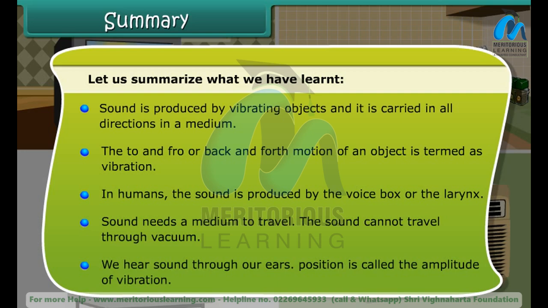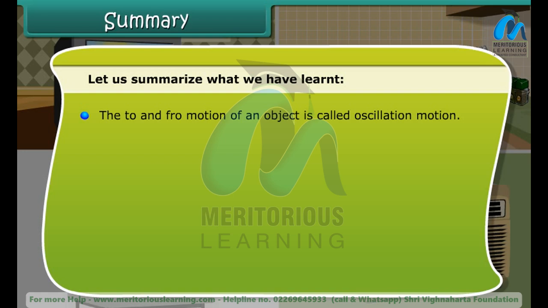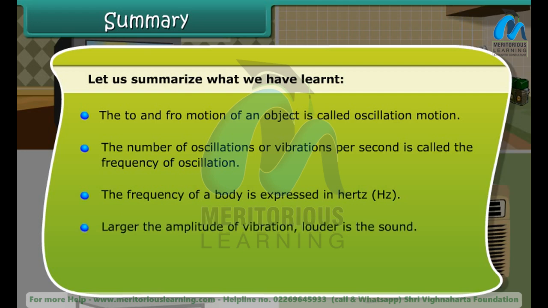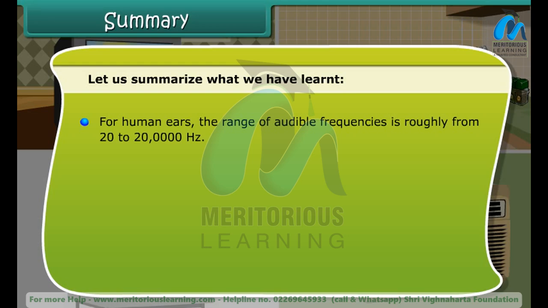The maximum displacement from the mean position is called the amplitude of vibration. The to and fro motion of an object is called oscillatory motion. The number of oscillations or vibrations per second is called the frequency of oscillation. The frequency of a body is expressed in hertz. The larger the amplitude of vibration, the louder is the sound. The higher the frequency of vibration, the higher is the pitch or shrillness of the sound. For human ears, the range of audible frequencies is roughly from 20 to 20,000 Hz.